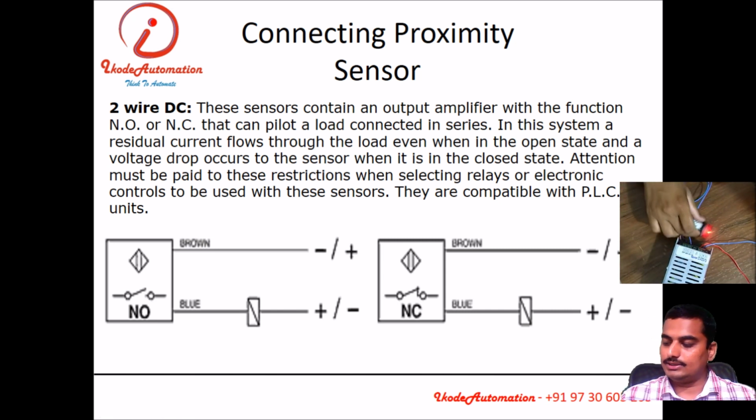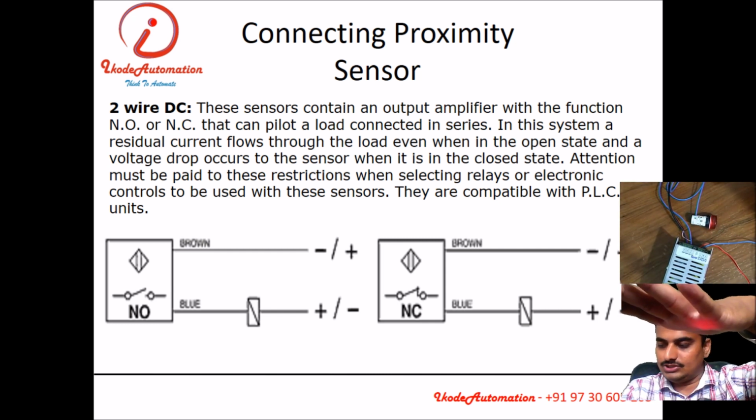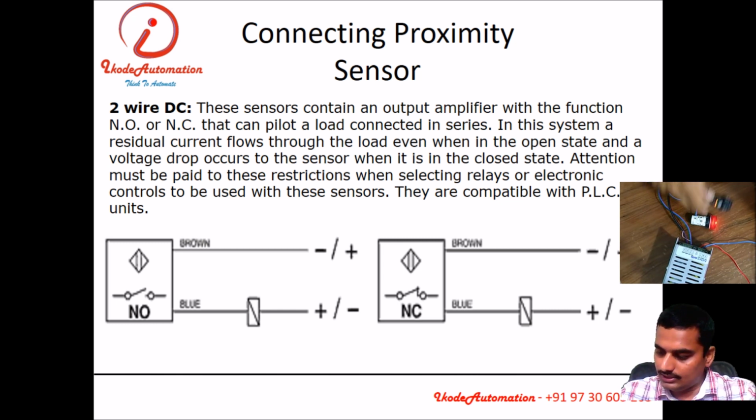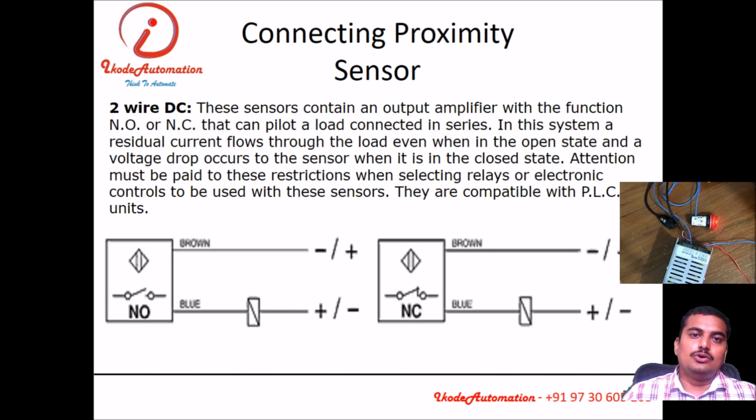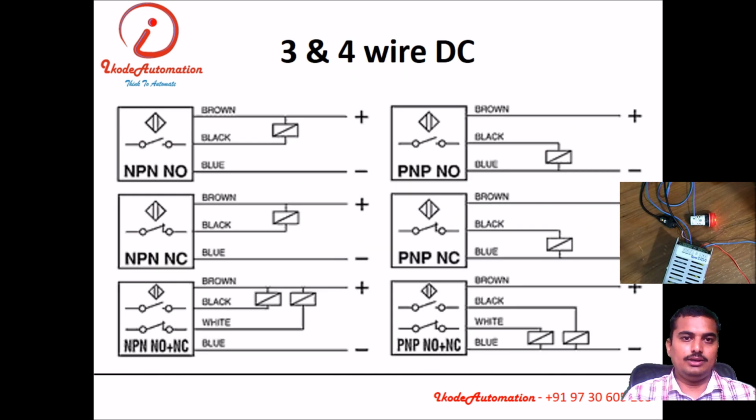So at initial condition, when the physical parameter is not there, it is giving the output. As soon as the physical parameter comes in front of the sensor, it releases the output. Okay, so that's what NC is. With an NO sensor, when the physical parameter comes in front of the sensor, it will give the output. Typically a 3-wire or 4-wire proximity sensor has 2 types of transistor inside, that is NPN transistor and PNP transistor.